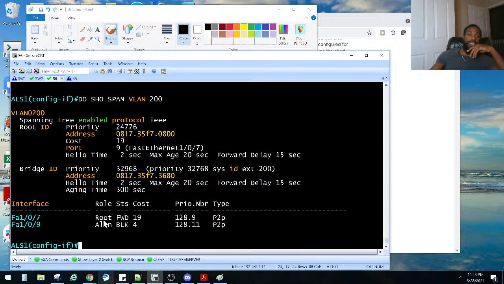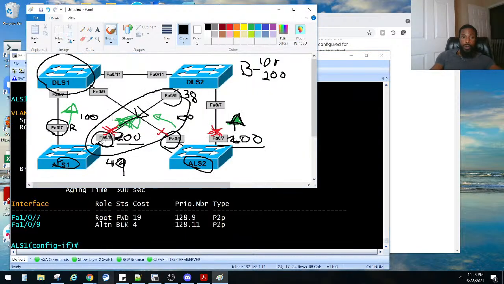Okay, let's see. So I'm on ALS1 right now. 107, put it at a priority of 40, because it's the root bridge right now. Yes, which is what I said earlier right here.